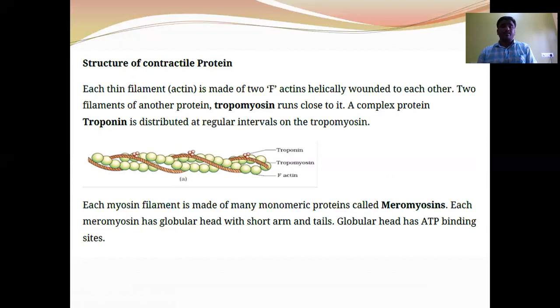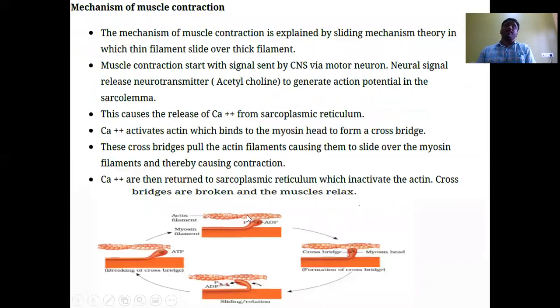Next, myosin filaments. Each myosin filament is made up of many monomeric proteins called meromyosins. Around 200 to 300 meromyosin molecules are present in each myosin filament. Each meromyosin has a globular head with a short arm and tail. The globular head and short arm together are called heavy meromyosin, and the tail region is called light meromyosin. The head region consists of two binding sites. One is the ATP binding site, another one is the actin binding site, and it also contains ATPase enzyme.